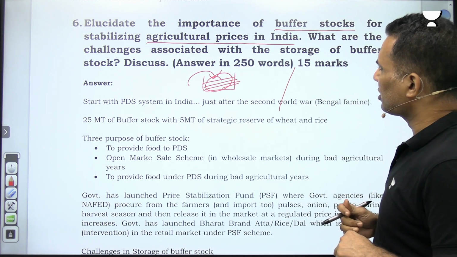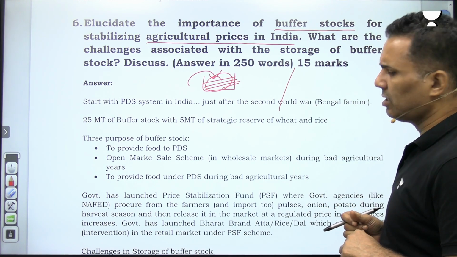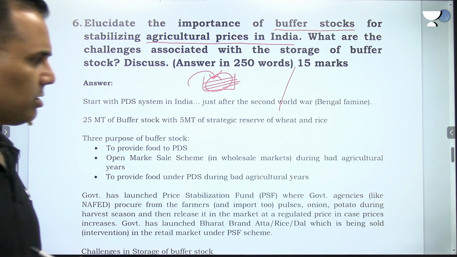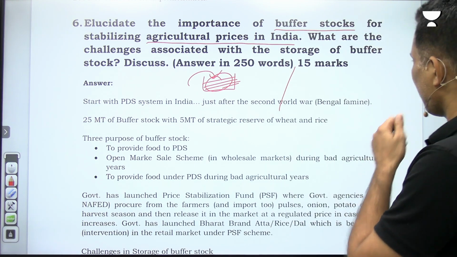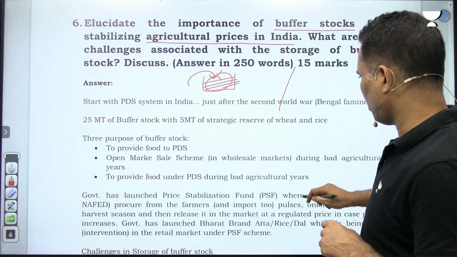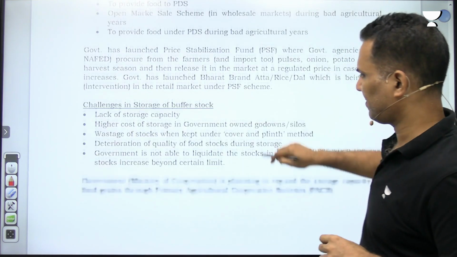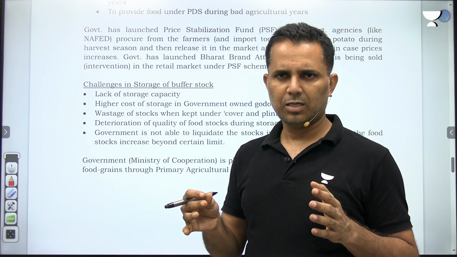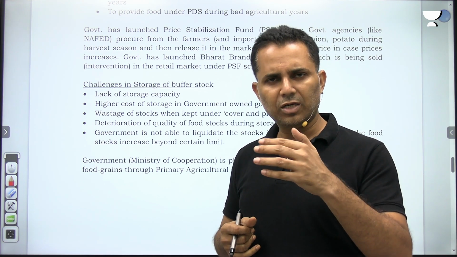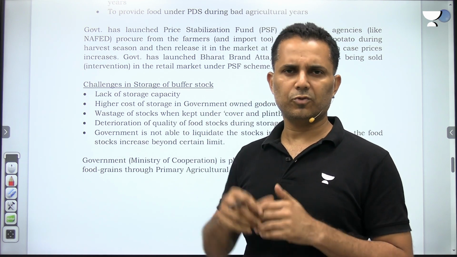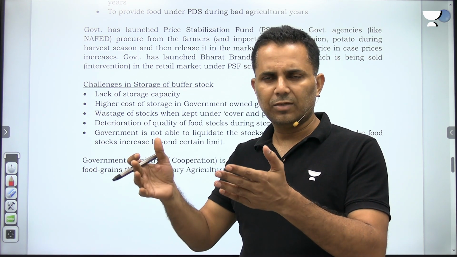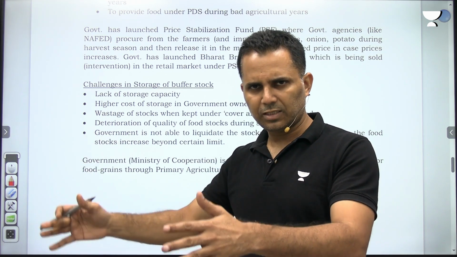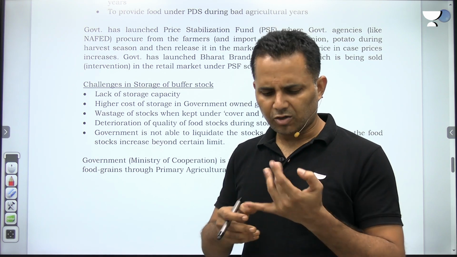Second part, what are the challenges associated with the storage of buffer stock? So the challenges are, see, the buffer stock that FCI stores, it has only 50% of the storage capacity for whatever it procures. A lot of food grains are stored in the method called cover and plinth. It keeps the stock in the open, creates a platform, and then covers it with a polythene. Lot of wastage.